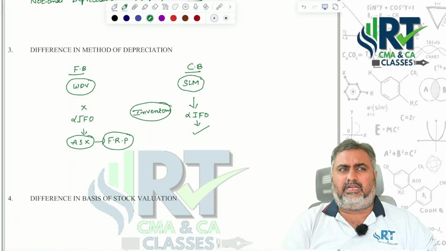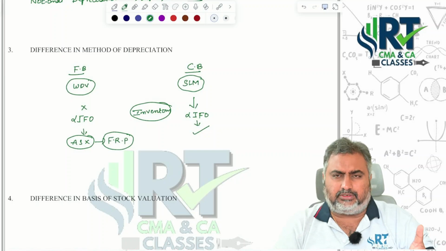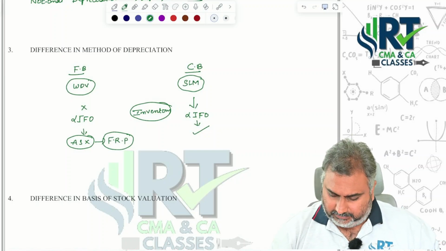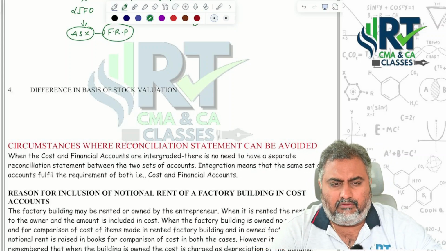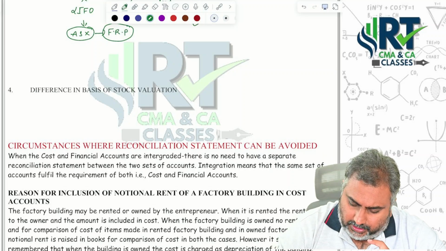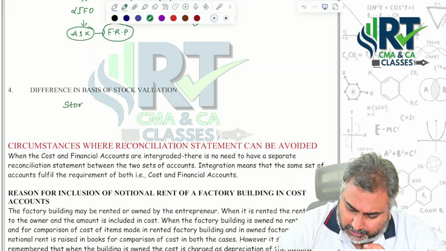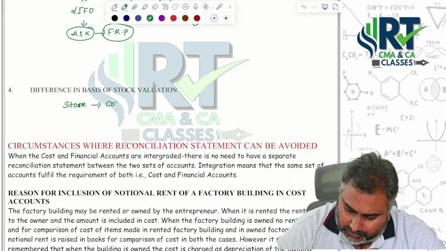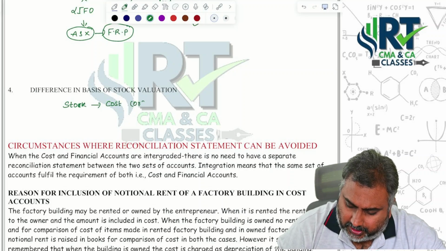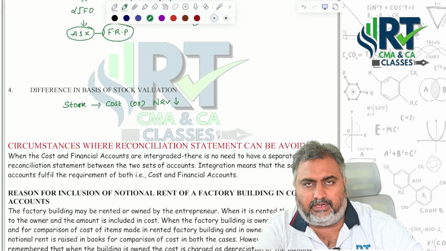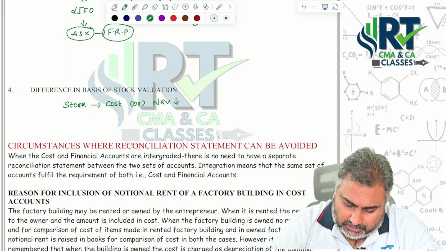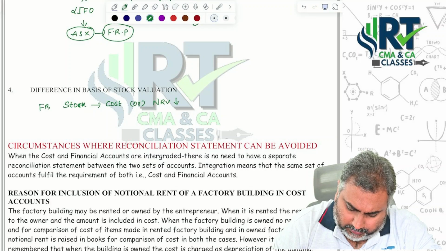Different set of methods under different set of books. This is also another reason for the differences. Next one, when it comes to the last part, valuation. From the financial accounts point of view, stock should be valued at cost or net realizable value, whichever is lower. On that basis, we will do the valuation of our inventory stock. This is under financial books.